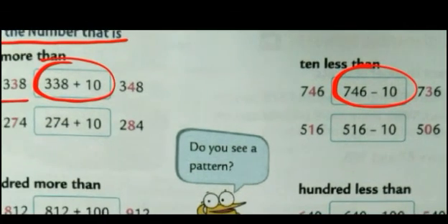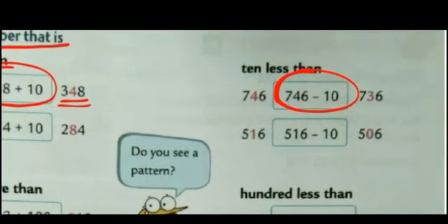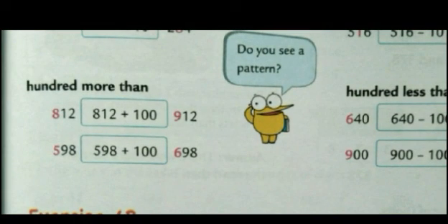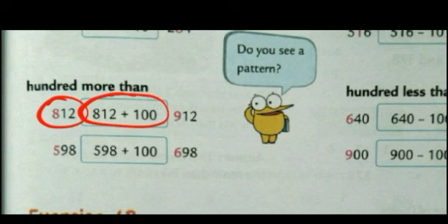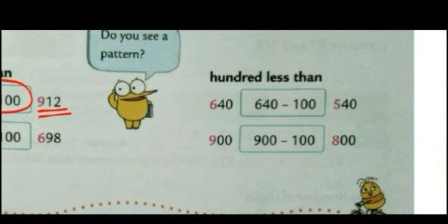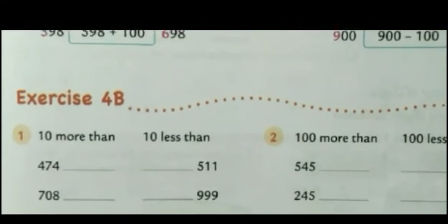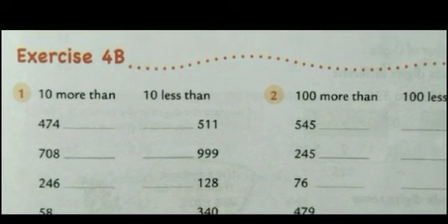So the number that will come is 10 more or 10 less. Same way in 100. 100 more than means whatever the number is given to you, you have to add 100 to that number. And whatever answer you get is 100 more than that number. And in 100 less than, whatever the number is given to you, simply subtract 100 from that number. And whatever answer you get will be called 100 less than. Okay. So now we will do exercise 4B, which is related to this topic.